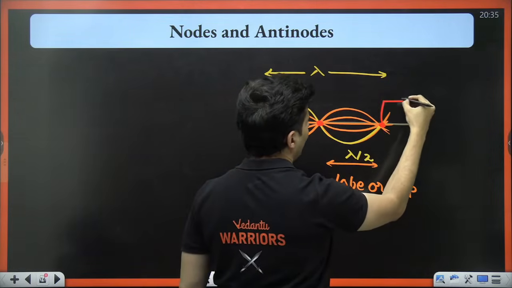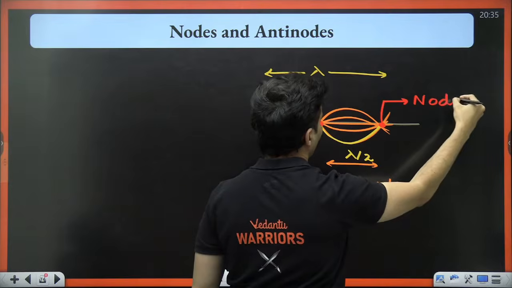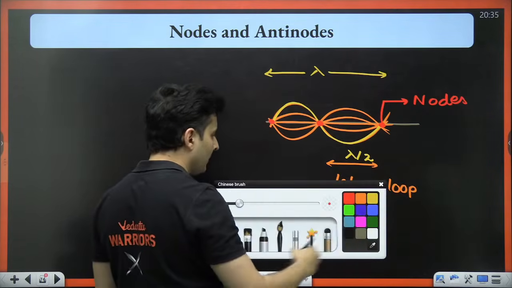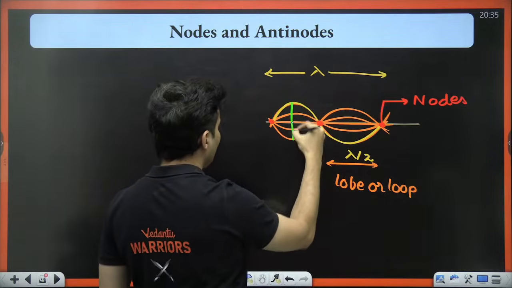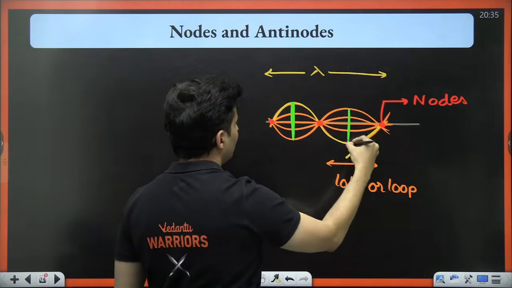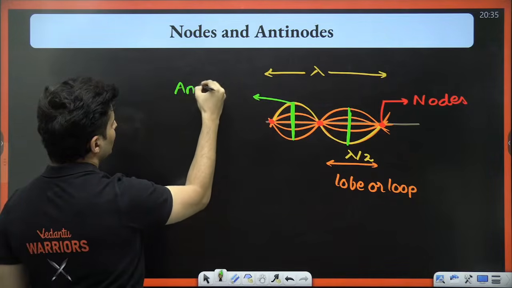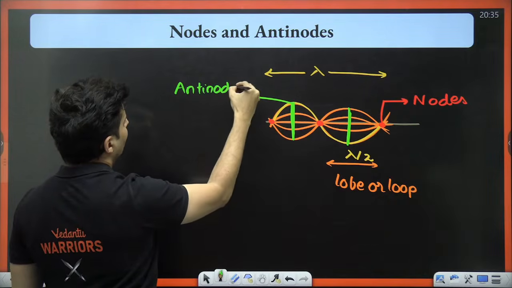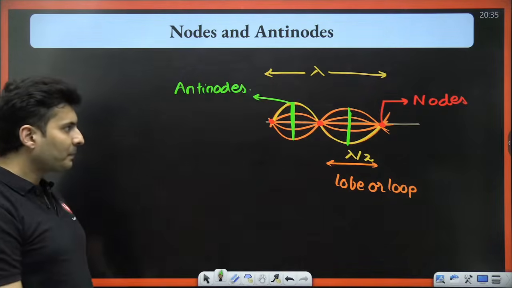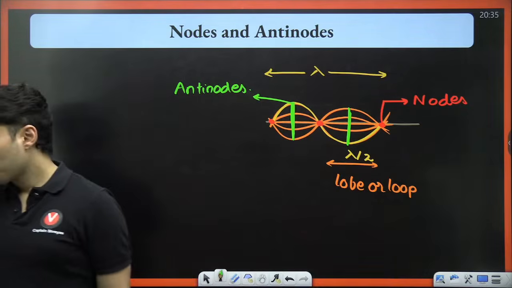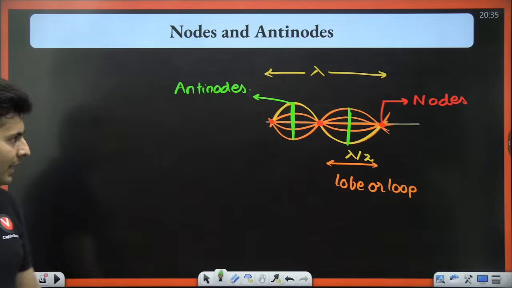They are called nodes. They don't move at all. But some points have maximum displacement. They are called antinodes. Is that clear? Everyone with me? Very good.